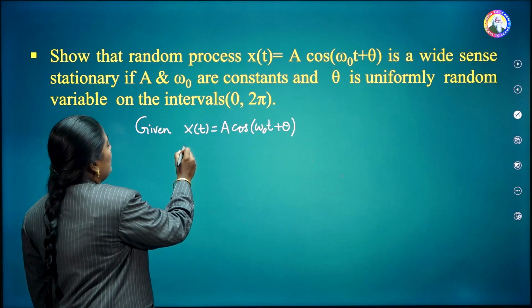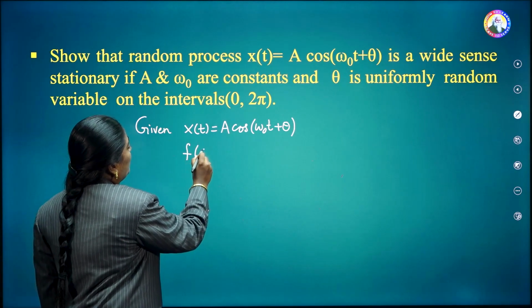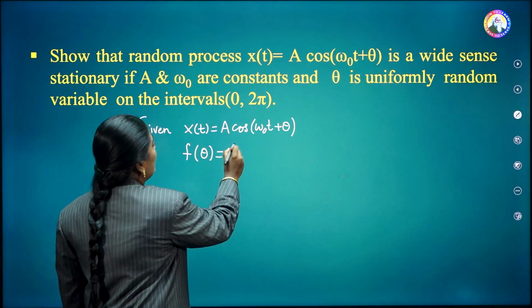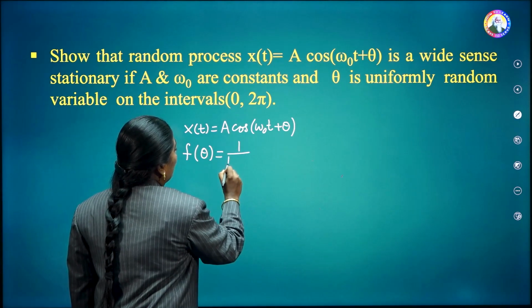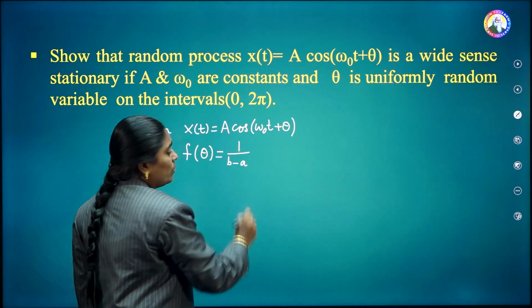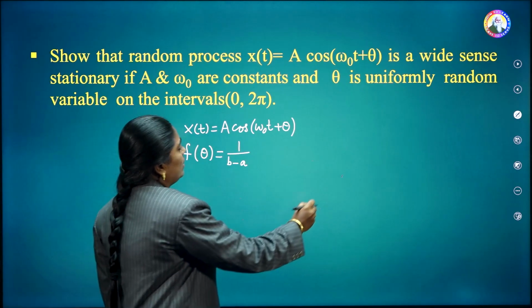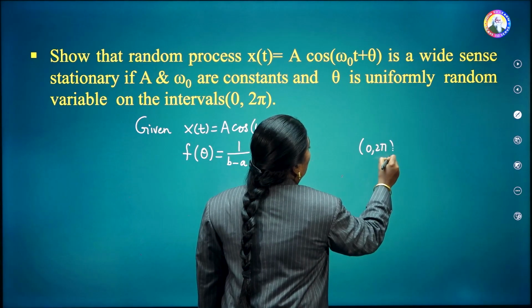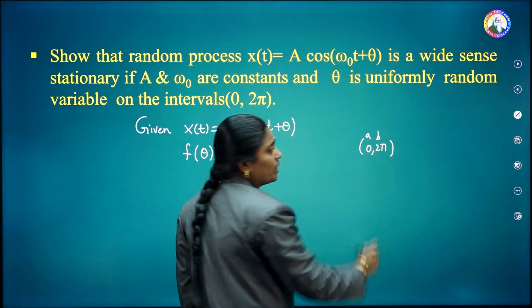Then for a uniformly distributed random variable, the density function is given as f of theta equal to 1 by b minus a. They have given the interval as 0 to 2 pi, so this is a and this is b.